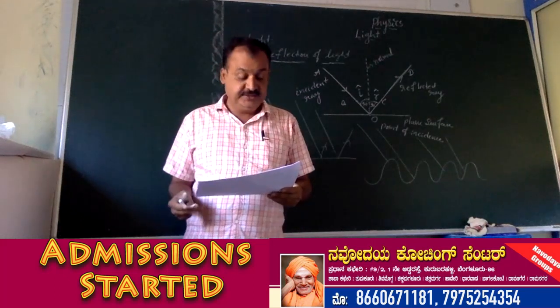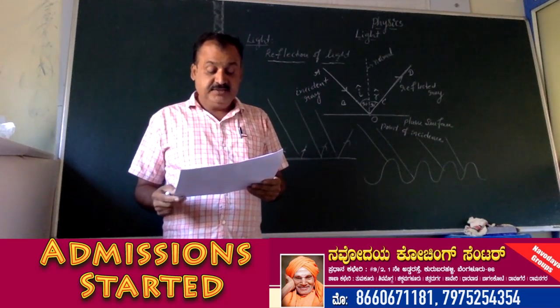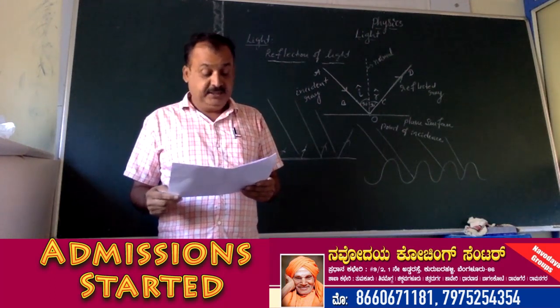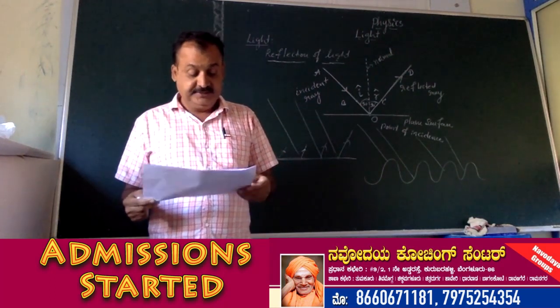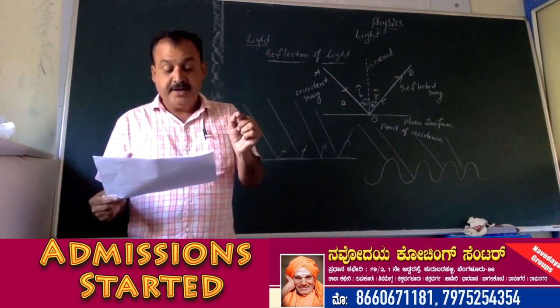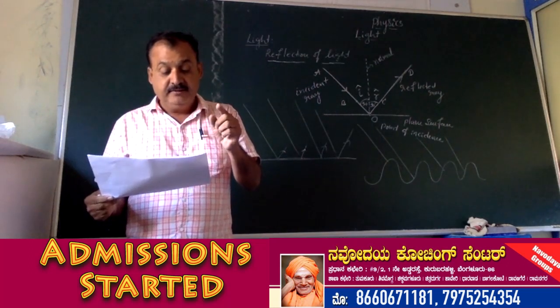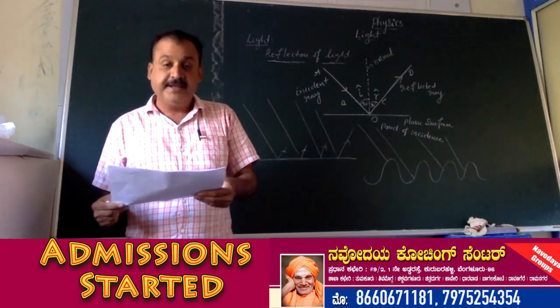What is reflected ray? The ray of light which is sent back by the mirror is known as the reflected ray. Point of incidence is the point at which the incident ray falls on the mirror.